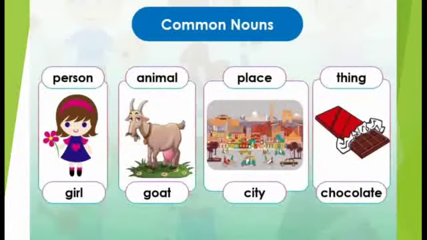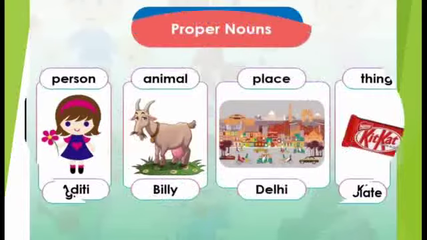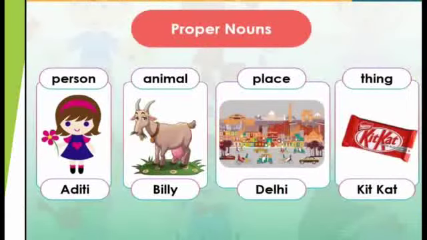A common noun is a general name used for naming a person, animal, place or thing. For example, girl, goat, city and chocolate are some examples of common nouns. Next is proper noun. A proper noun is a special name given to a person, animal, place or thing. I repeat, Aditi, Billy, Delhi and KitKat are some examples of special names.